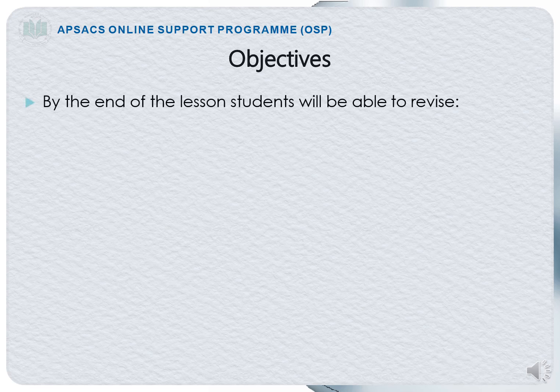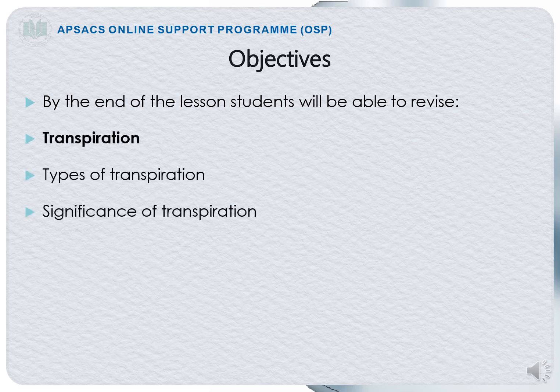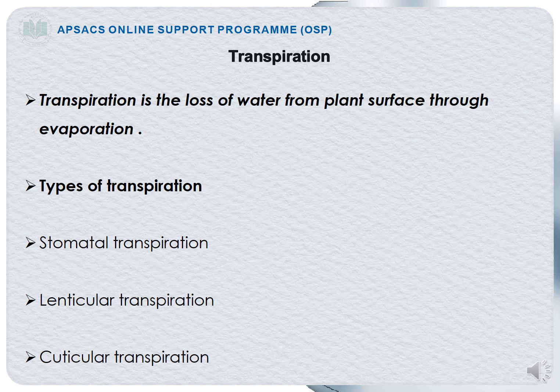Objectives. By the end of the lesson, students will be able to revise transpiration, types of transpiration, significance of transpiration, and blood. Transpiration. Students, you all know about transpiration, that it is the evaporation or the loss of water from the aerial part of the plant body.